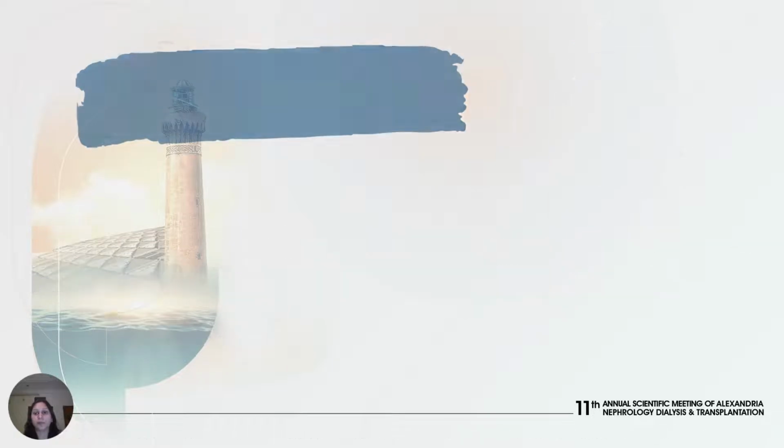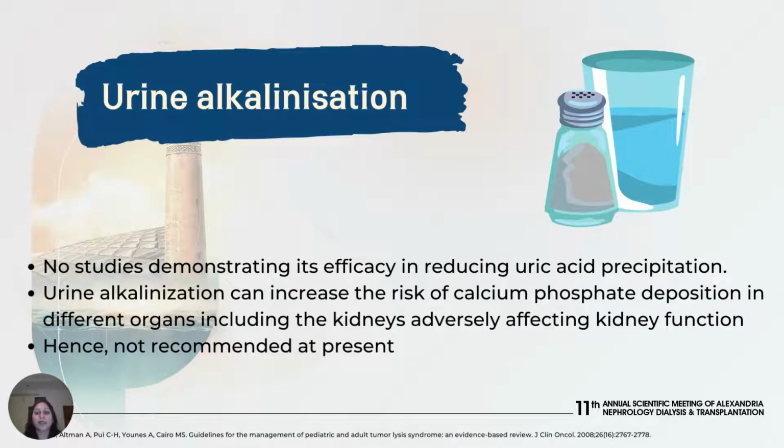Sodium bicarbonate for urine alkalization has been widely used in the past to increase the solubility of uric acid in the urine. However, there are no studies demonstrating its efficacy in reducing uric acid precipitation. In fact, urine alkalization can increase the risk of calcium phosphate deposits in different organs, including the kidneys, adversely affecting kidney function. Therefore, use of sodium bicarbonate to alkalize the urine is currently not recommended either for prevention or for management of tumor lysis syndrome.